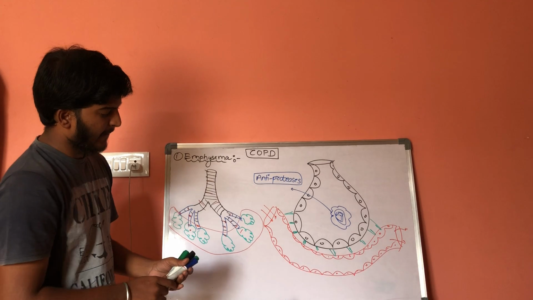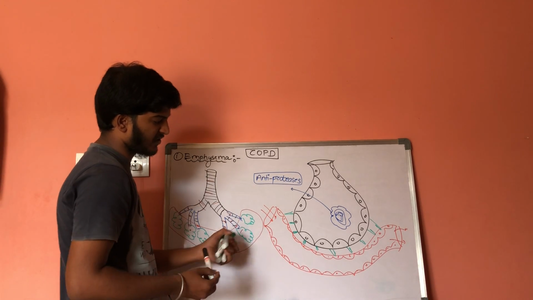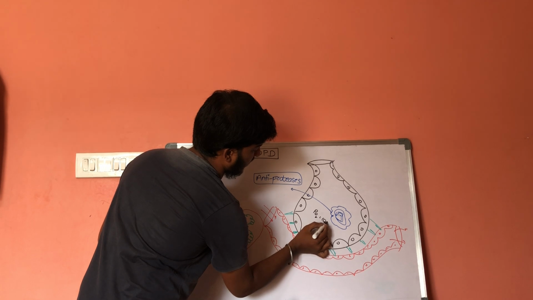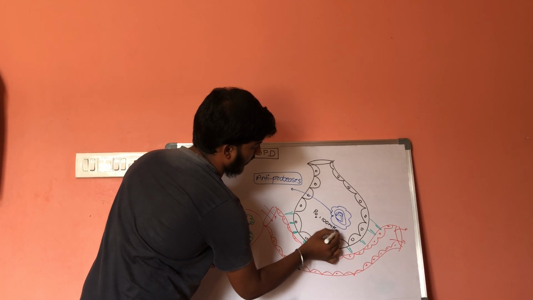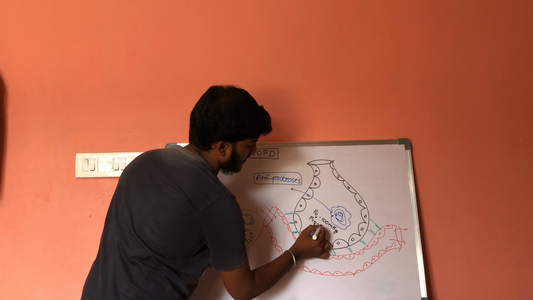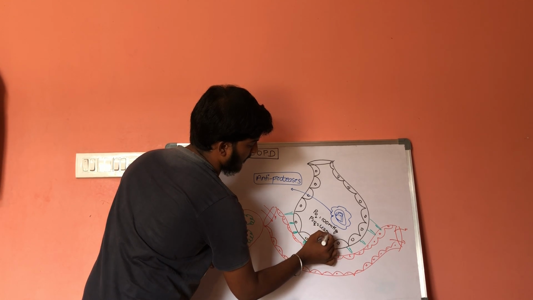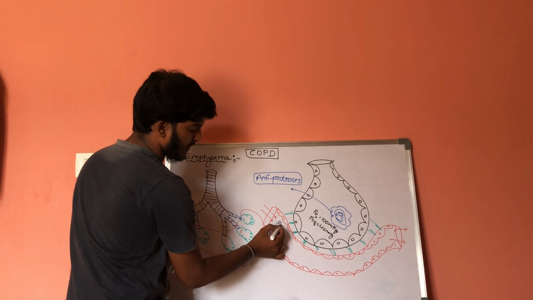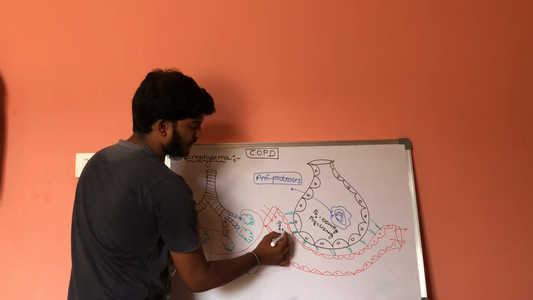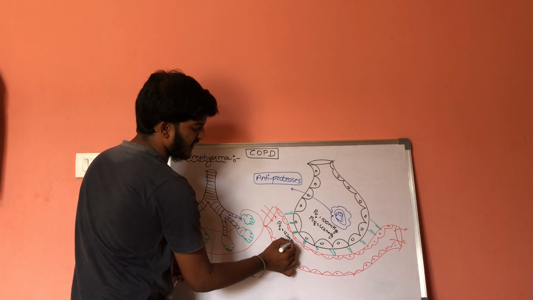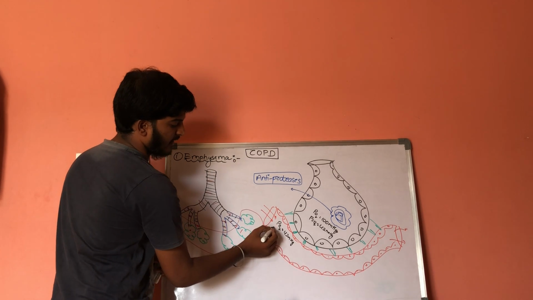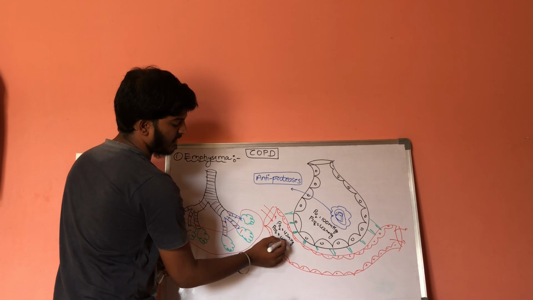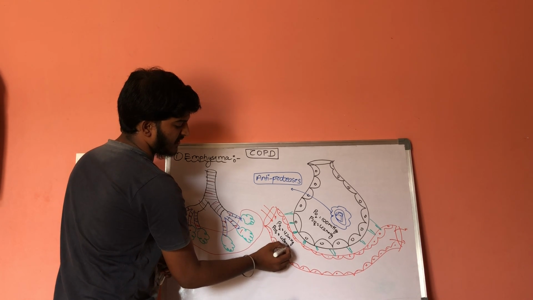Here the partial pressure of oxygen will be 100 mmHg, whereas the partial pressure of carbon dioxide is 42 mmHg. Whereas in the blood vessels, the partial pressure of oxygen is 42 mmHg, whereas the partial pressure of carbon dioxide is 46 mmHg.